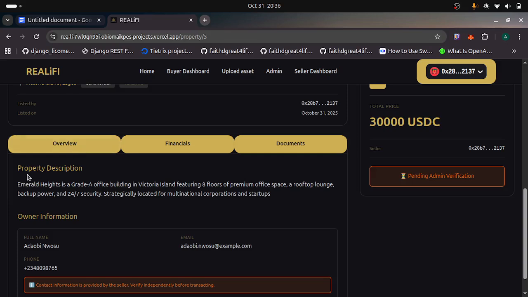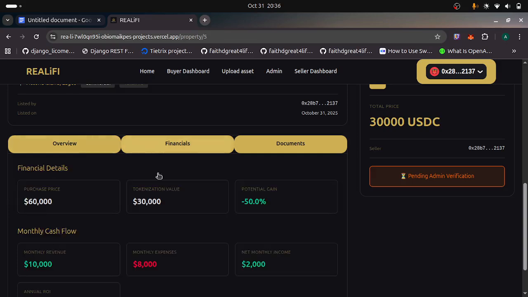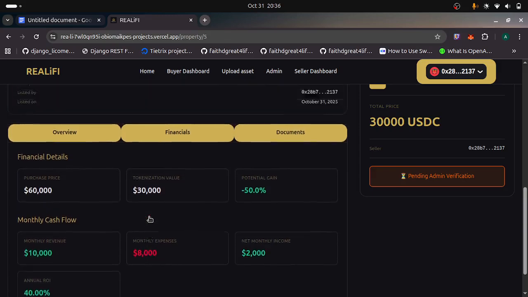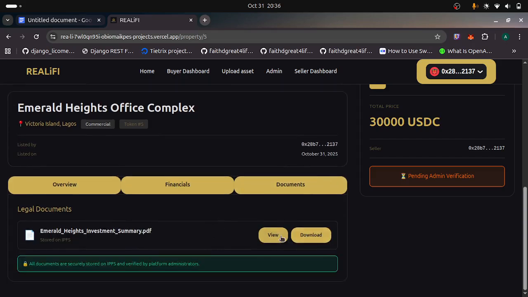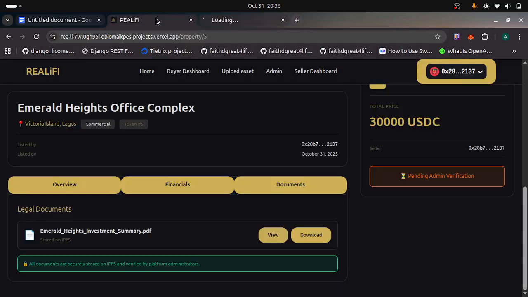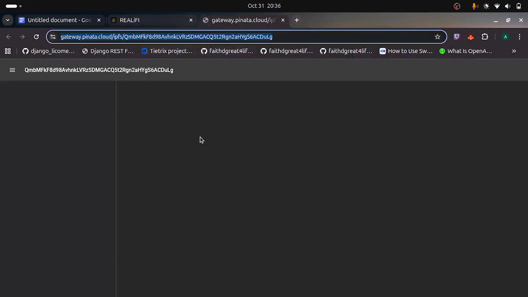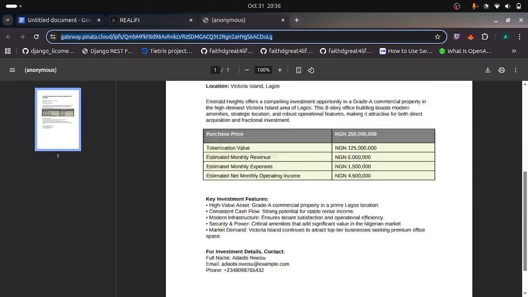Now in the overview, you see the property description that we created, and the owner information. Then come here, you see the financials. Then you see the documents. These documents now have links. If you want to view the content of a document, just click on this view function, and the IPFS URL is loaded for me, so I can read the documents online. I can see everything. If there's a signature here, I'll be able to see it.